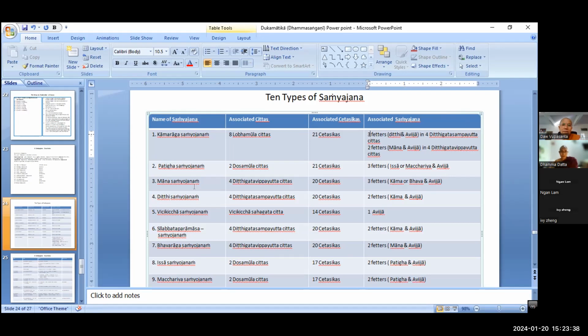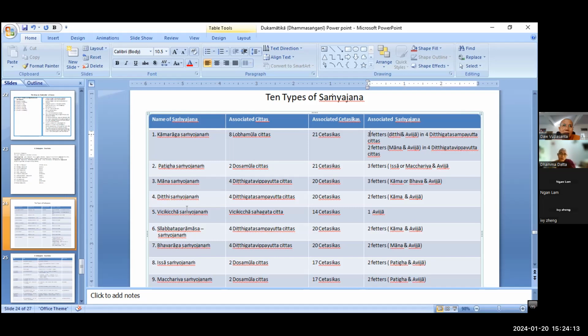Mana Samyojana, conceit. The factor of conceit. What is conceit, mana? Pride, conceit, right? Basically there are 3 kinds of conceit: inferior conceit, equal conceit, superior conceit.